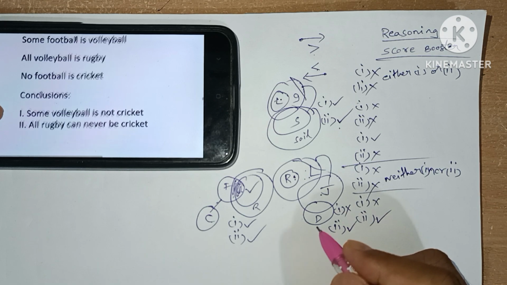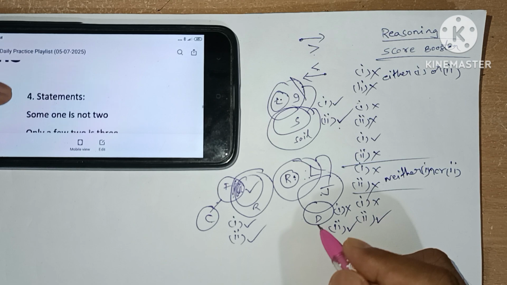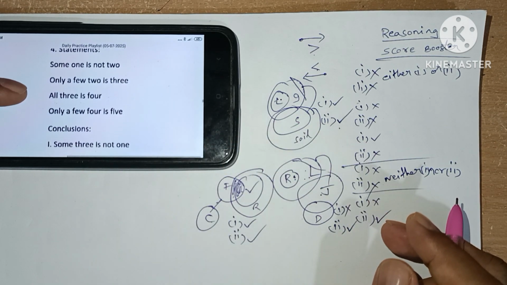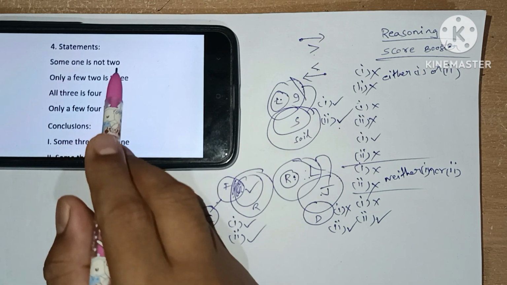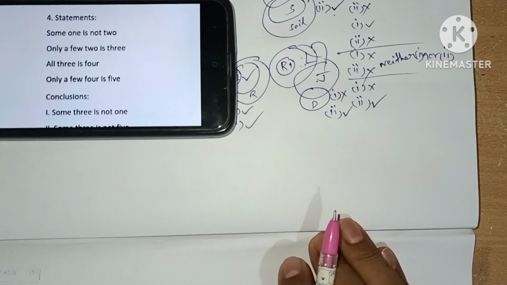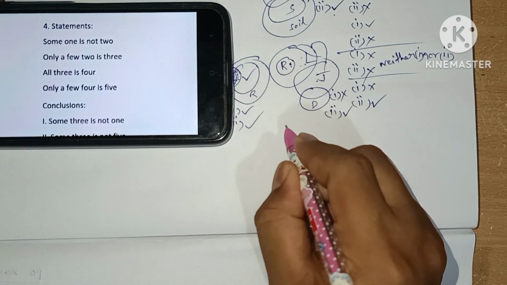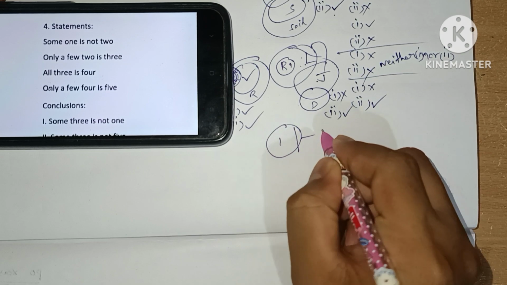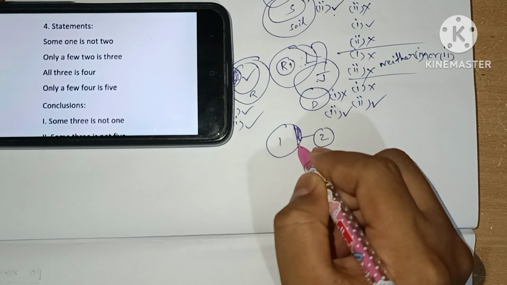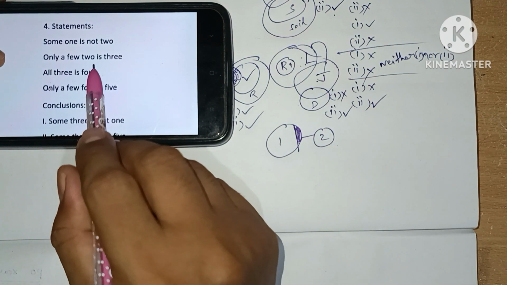Next, fourth question. Some one is not true. Remember this one. This is not all. It represents some part of one is not true. Next, only a few 2 is 3.